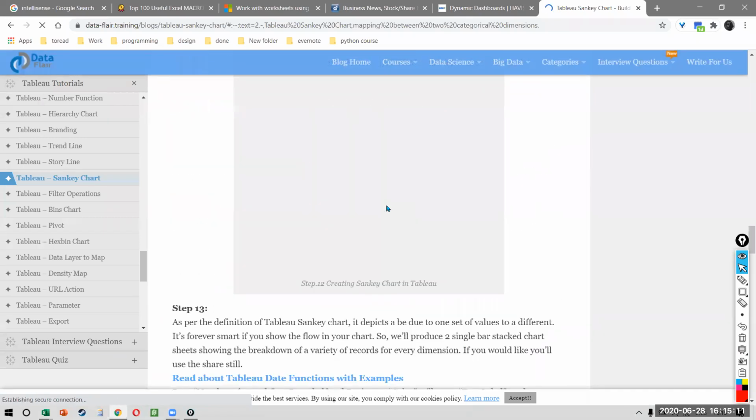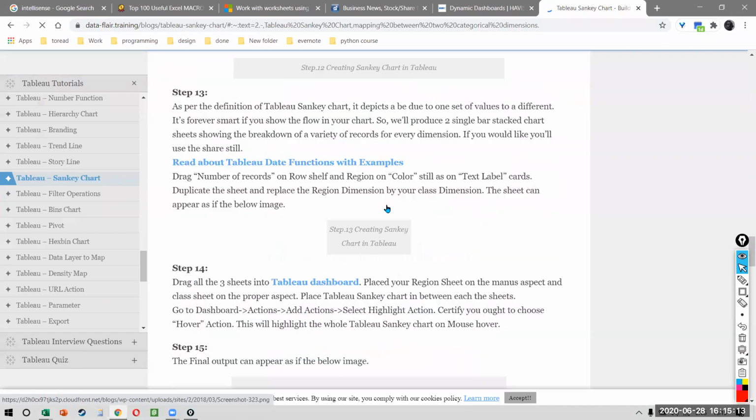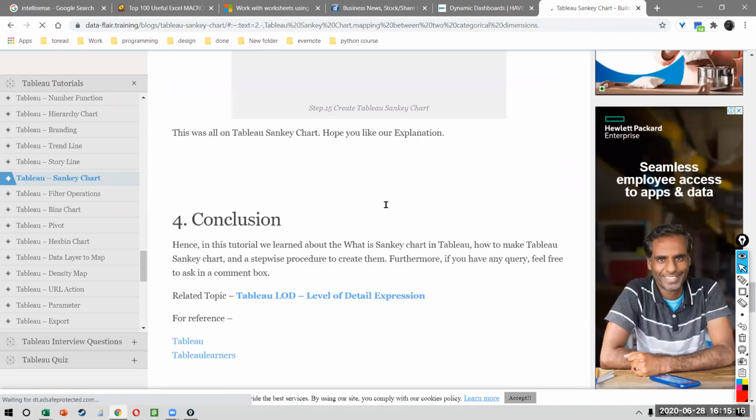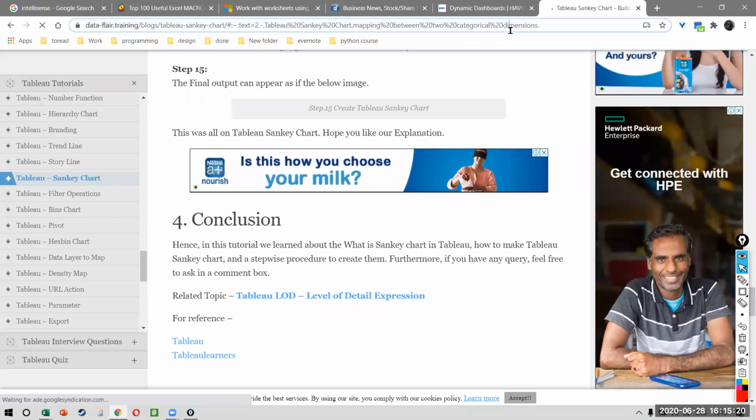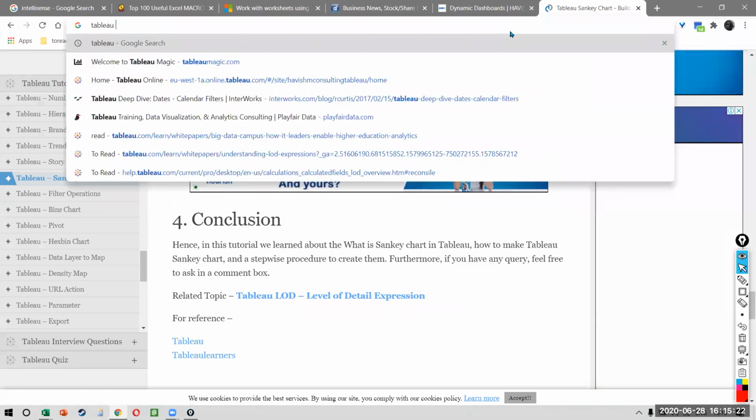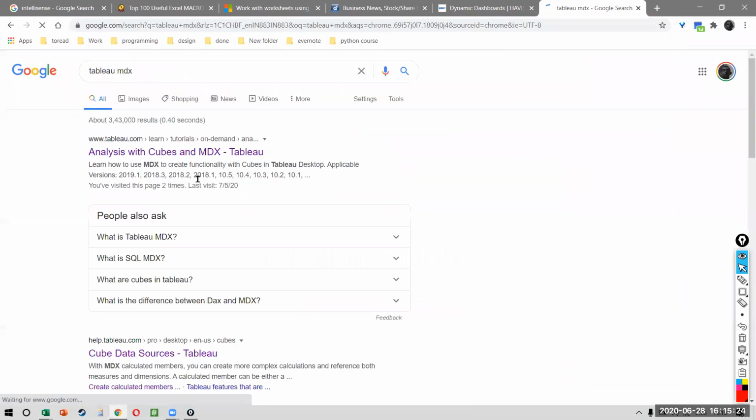And that's the benefit of Power BI. In Power BI, if you want to create a Sankey, there's just one click, you get it. In Tableau, it will require you to learn a lot of things. And Tableau doesn't work on DAX. Tableau works on MDX, which is multi-dimensional expressions. Very similar to DAX, but the calculation engine is very different.